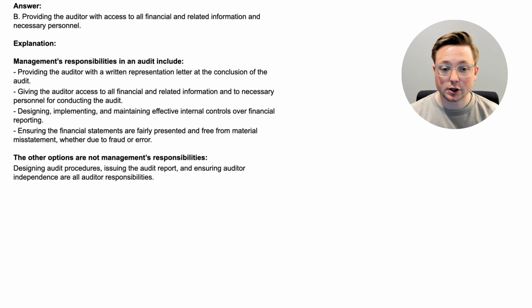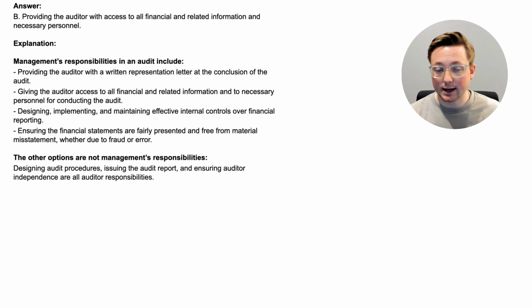Next one is giving the auditor access to all financial and related information and to necessary personnel for conducting the audit. Now, we talked about this in the previous video. We talked about scope limitations. The management has to give access to the auditor, basically whatever they need to be able to complete the audit. So they have to be able to give them the information that they need.